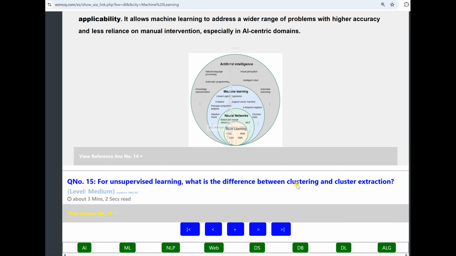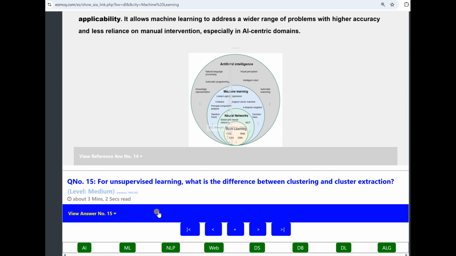The difference between clustering, which is a more complex task, as compared to cluster extraction, which is also a complex task, but relatively simpler as compared to clustering. In a nutshell, in clustering, the objective is to explore and look for hidden patterns in the data structure, or try to understand it for further analysis.